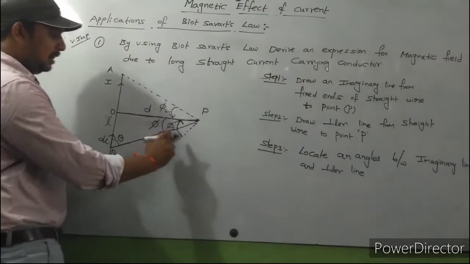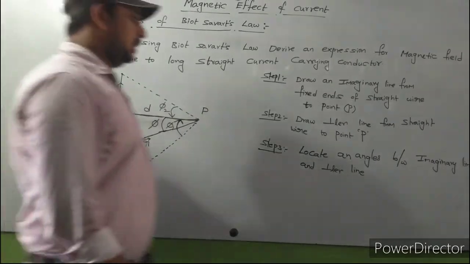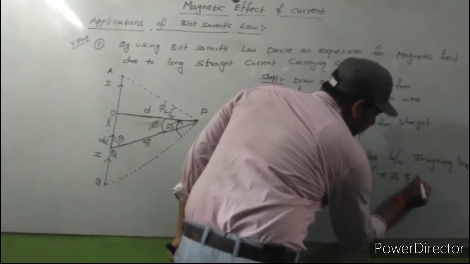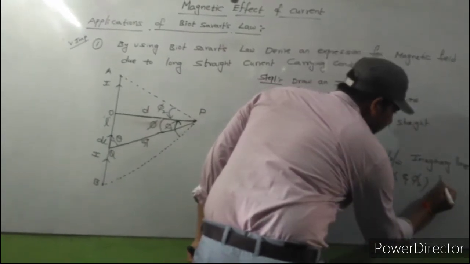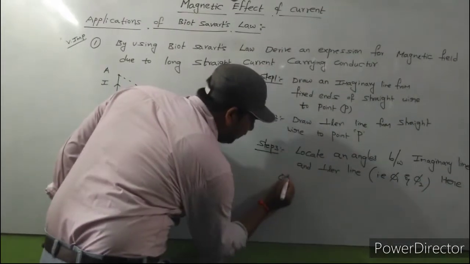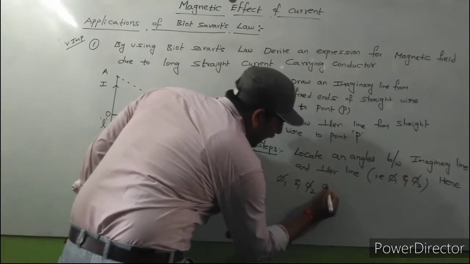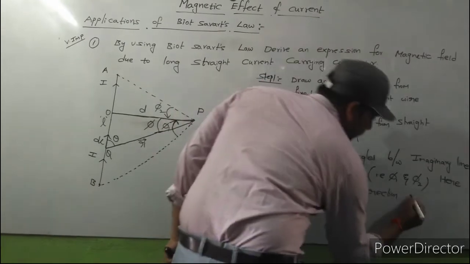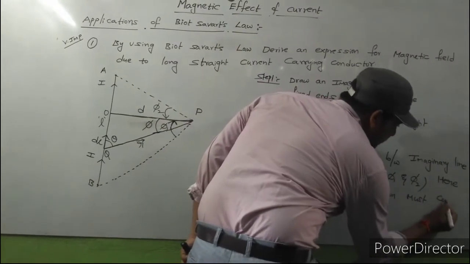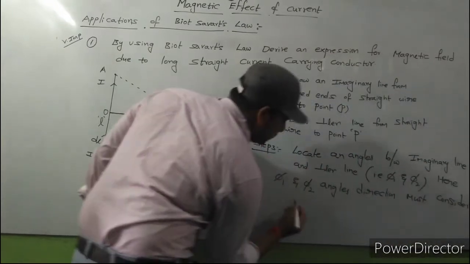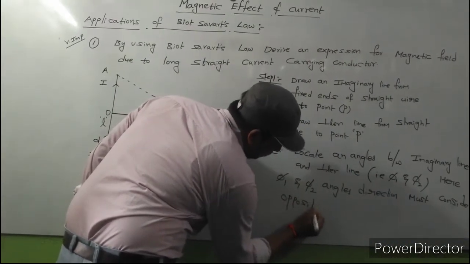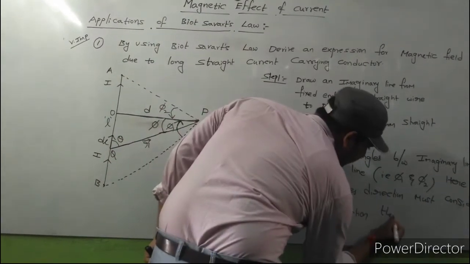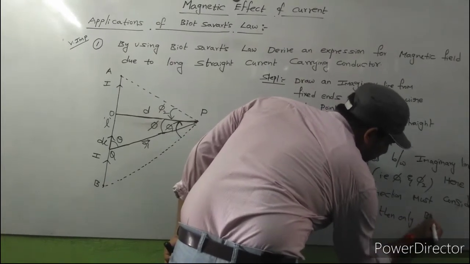Okay, those are phi 1 and phi 2. Here the phi 1 and phi 2 angles' direction must be considered in opposite directions. Then only Biot-Savart's law is valid.